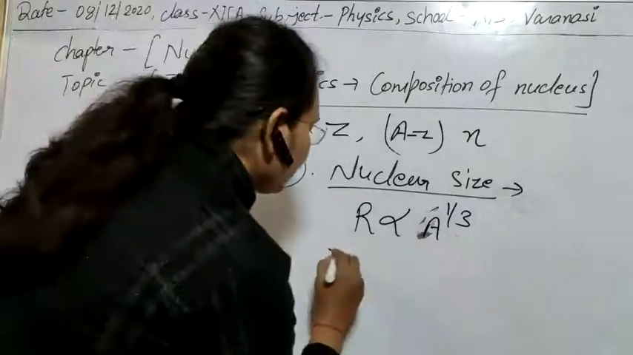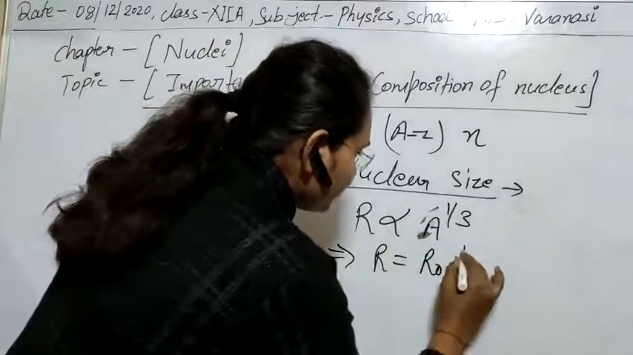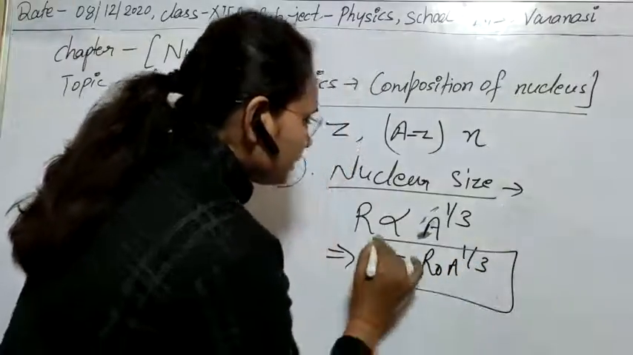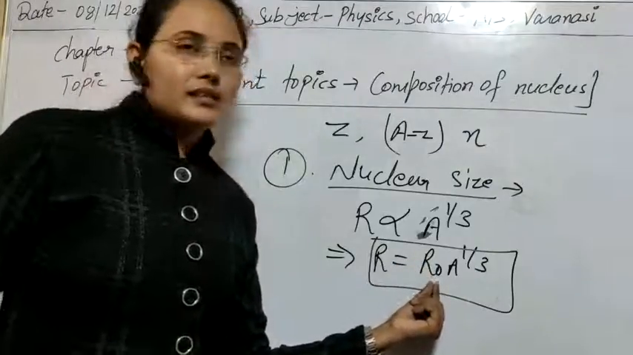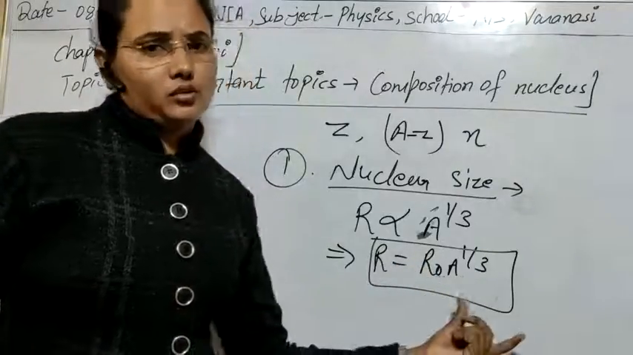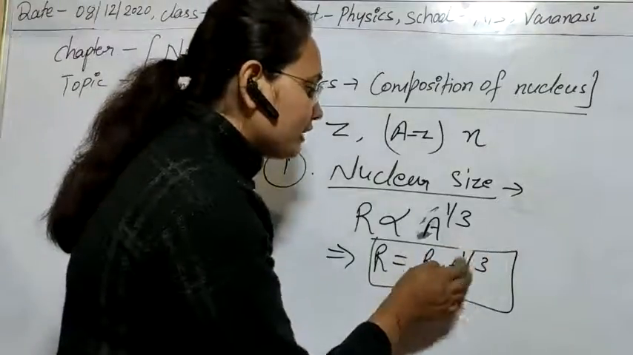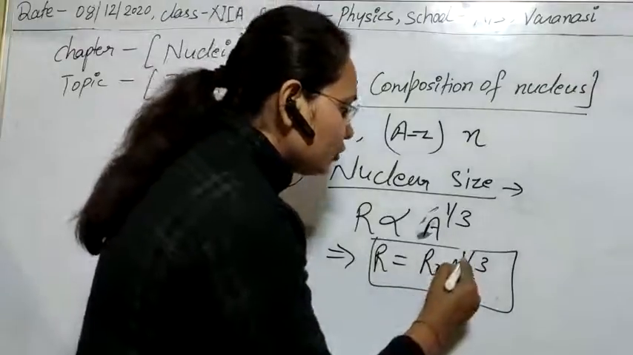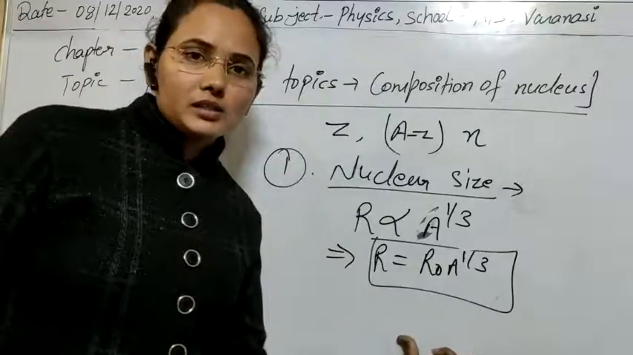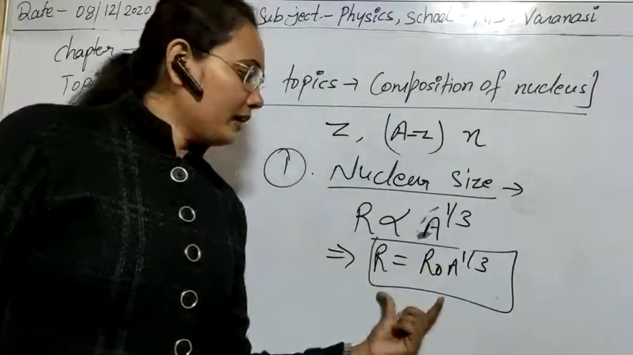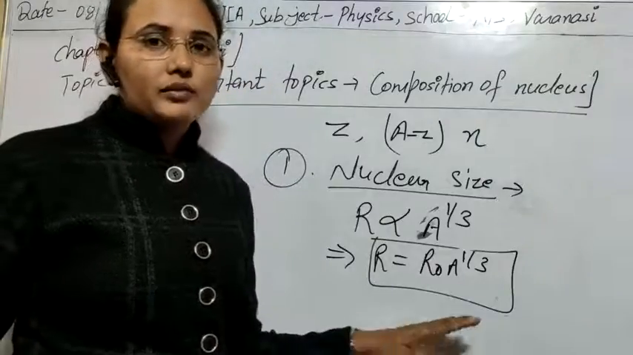And if you remove the proportionality constant, then the factor that is obtained is R equal to R0 A power 1 by 3, and the range of R0 is nearly 1.2 Fermi to 1.5 Fermi. So with the help of this we can compare even the size of two nuclei, and numerical problems can be asked on this formula, and also some questions on the nuclear size can be asked to you with the help of it.